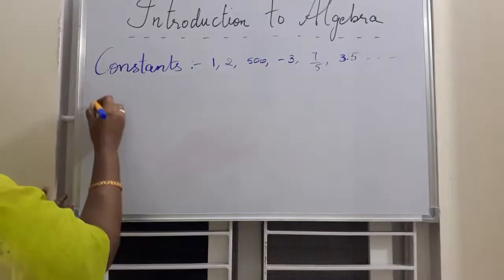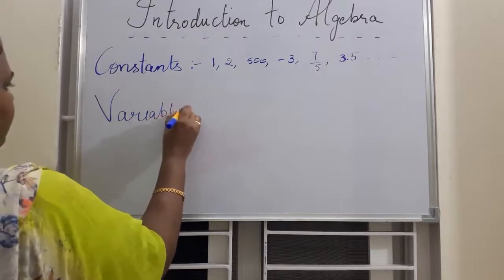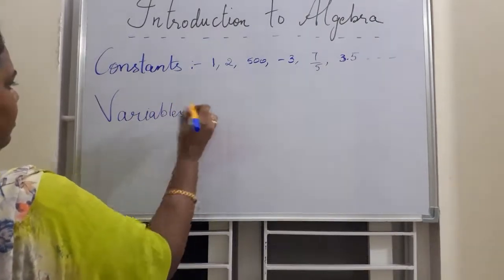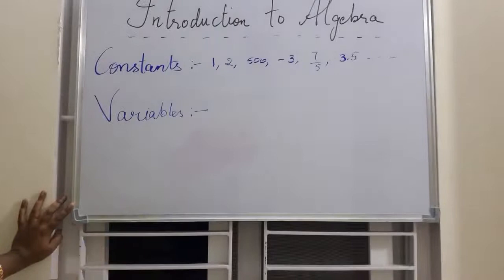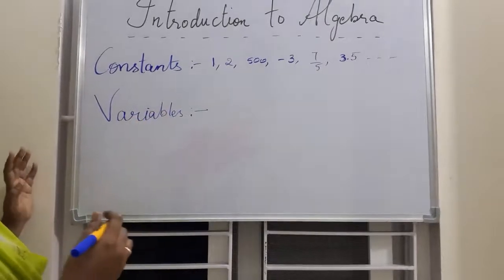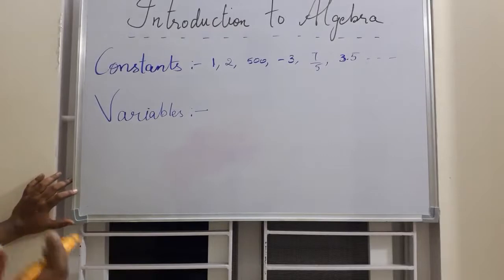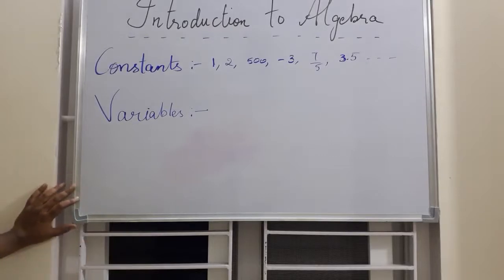Next is variables. Variables are the numbers which you don't know. For example, if I ask you how many marks you will get in your P2, you will tell me you will get so and so.